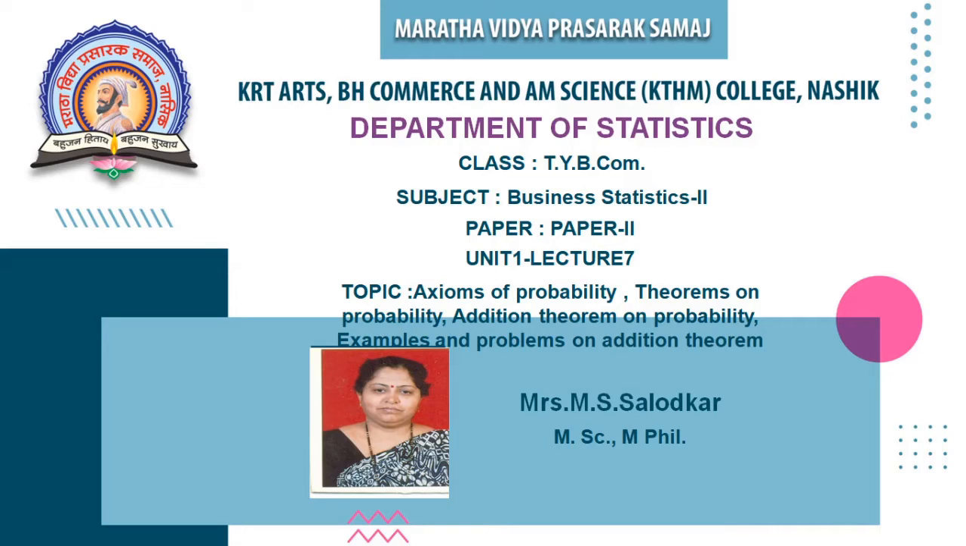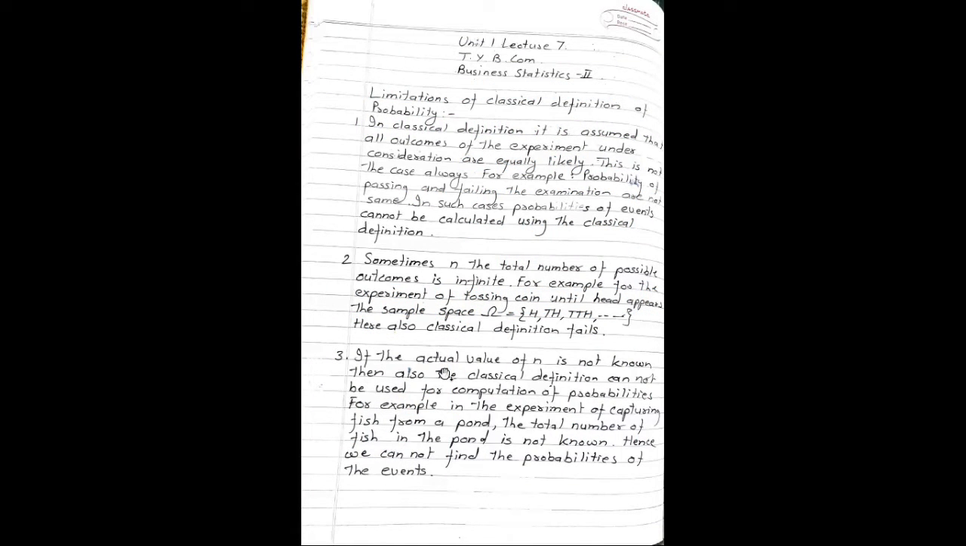The topic is Axioms of Probability, Theorems on Probability, Addition Theorem on Probability, and Examples and Problems on Addition Theorem. Today we have to see the limitations of the classical definition of probability. In the classical definition, it is assumed that all outcomes of the experiment under consideration are equally likely. This is not the case always. For example, the probability of passing and failing the examination are not the same. In such cases, probabilities of the events cannot be calculated using the classical definition.